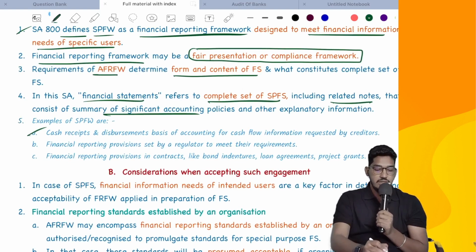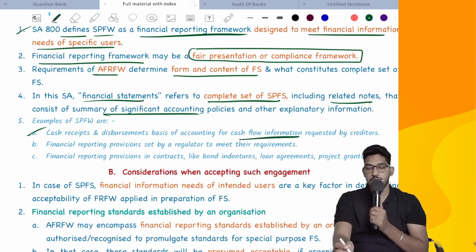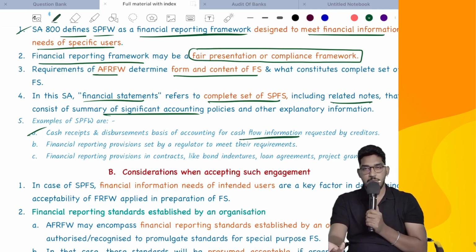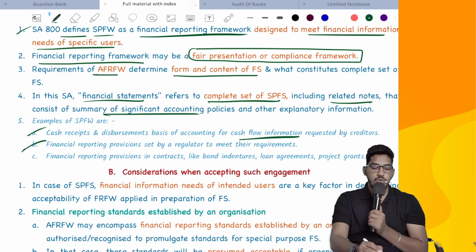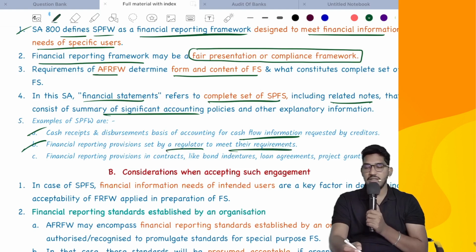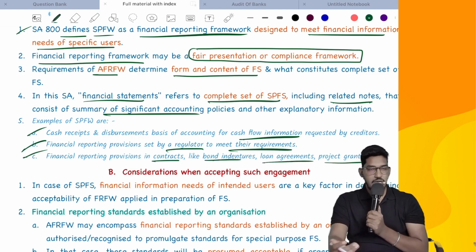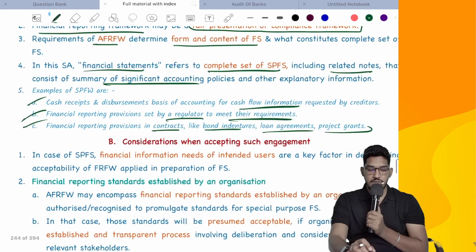Now, what are the examples of special purpose framework? Like, as you could see here, cash receipts and disbursements basis of accounting for cash flow information requested by creditors. Like for a bank loan, you have to prepare the financial statements on cash basis. Or financial reporting provisions set by a regulator to meet their requirements. Like RERA, you can write RERA as an example here. Financial reporting provisions in contracts like bond agreements, loan agreements, or project grants. So that also could be a case of special purpose framework.